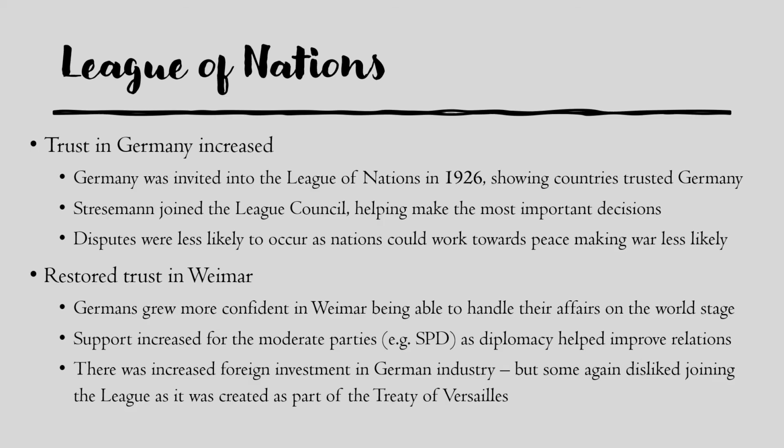So they liked Stresemann, they liked what the government was doing, and so support for the moderate parties like the SPD increased. So there was less support for the right-wing, left-wing, extreme ends, because they saw that democracy and diplomacy, which were what these moderate parties were advocating, did actually work, and it did improve relations, and Germany was becoming more prominent and more powerful on the main stage. There was also, as I said on the last slide, increased foreign investment in German industry, so more countries trusted Germany now, so they invested more.